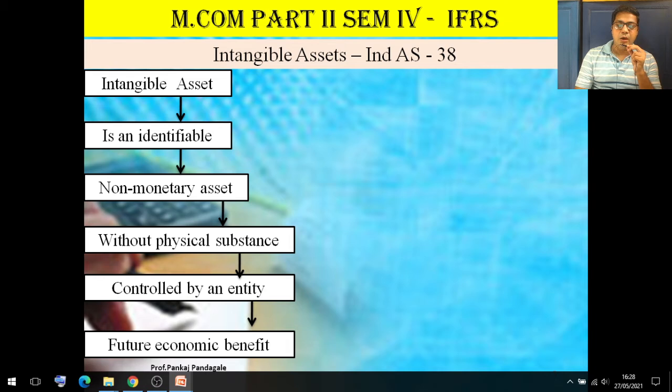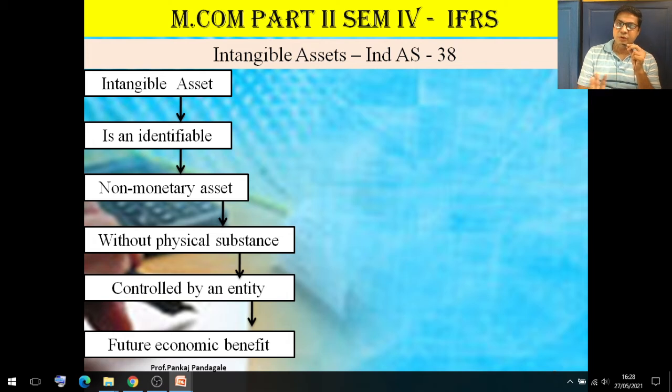Mumbai Airport Authority takes some charges, landing charges, from Jet Airways. If they pay these landing charges, Jet Airways is allowed to land their aeroplanes at Mumbai airport.